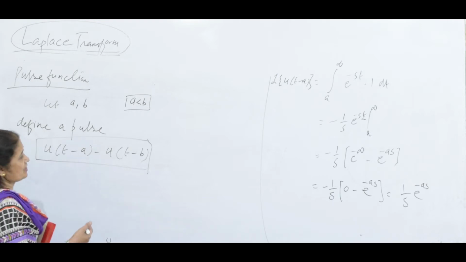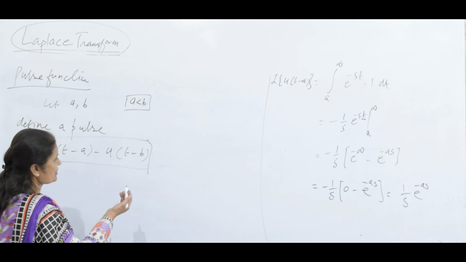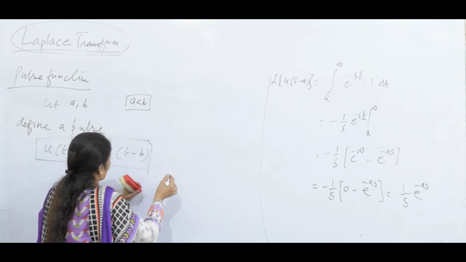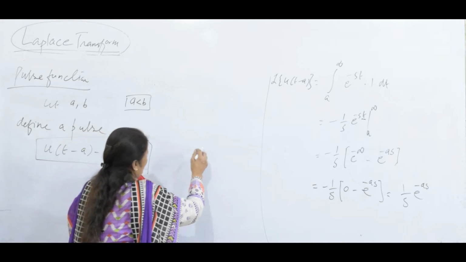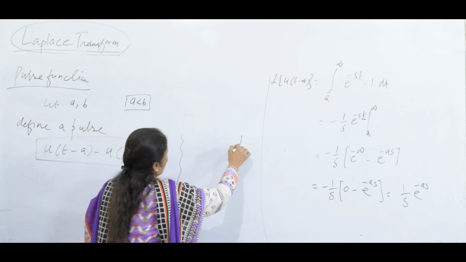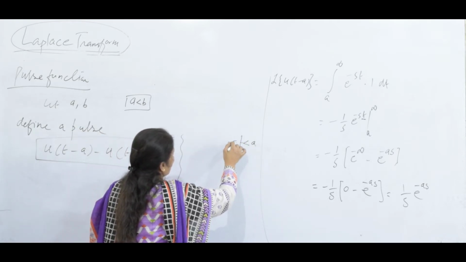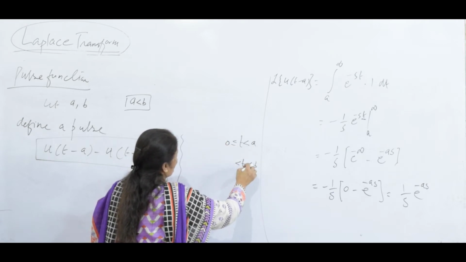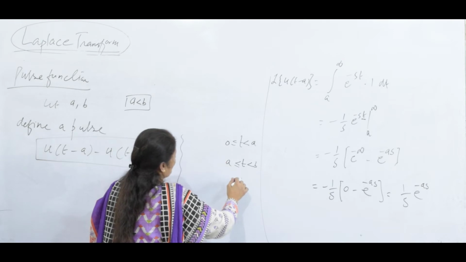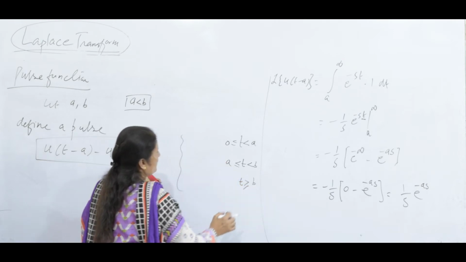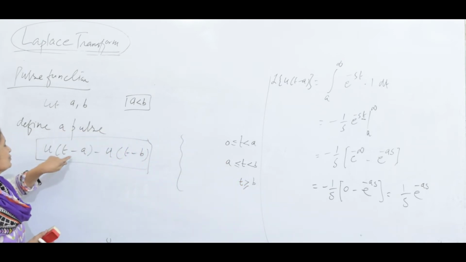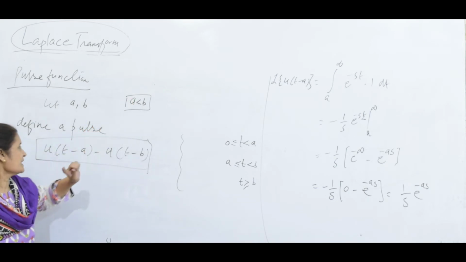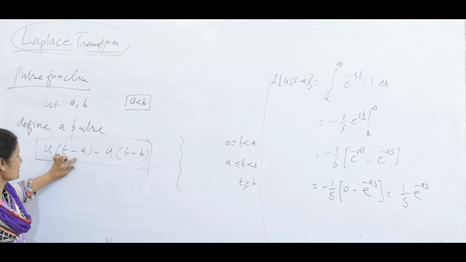So let me sketch this pulse function. I have unit steps, with cases t less than a, greater or equal to a and less than b, and greater or equal to b. There are two unit steps involved because there are two numbers a and b. When a is less than b, you have defined a pulse like this.